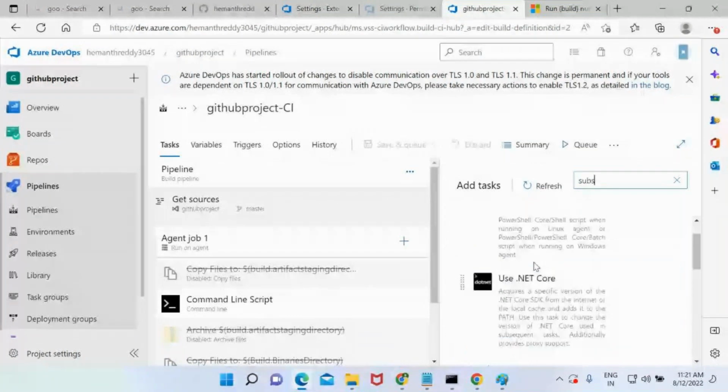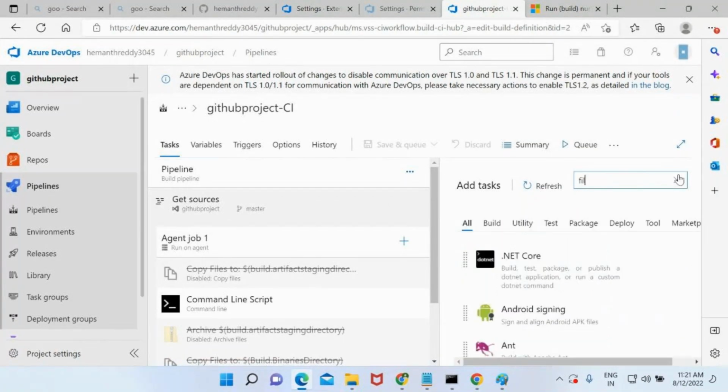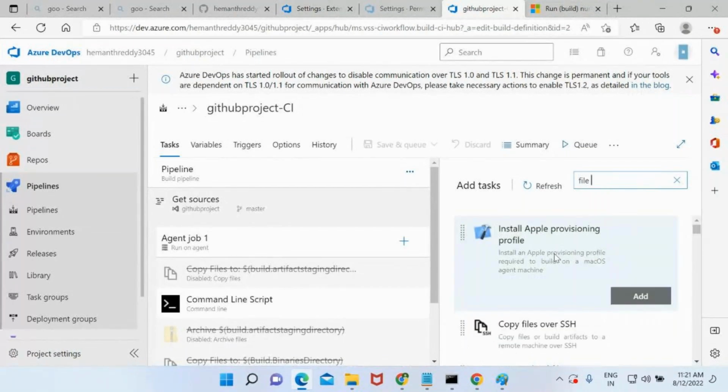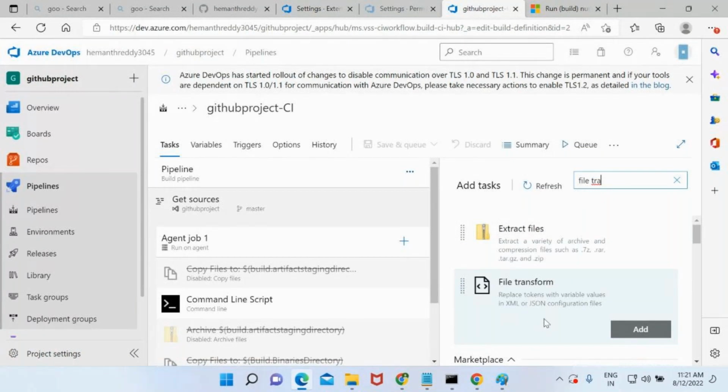And also we can make use of the file transform task. This also can be used to substitute the variables. File transformation. This can be used to replace the tokens with the variable values in XML files or JSON files, any kind of file it might be. If you want to substitute the values, you can make use of this file transform also. This is also going to be very important.